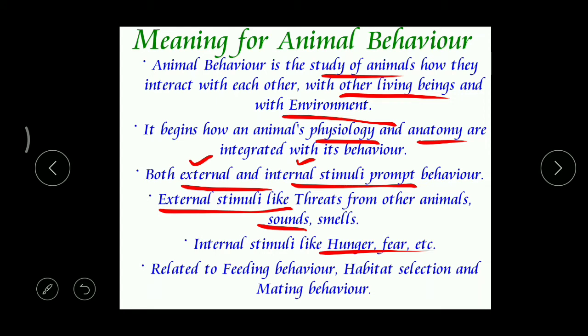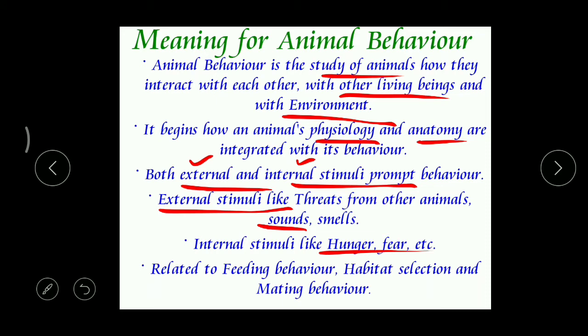Right? So here, why is it killing the animal? It is because of a response. From inside it is getting hunger. There is an internal stimulus. So what is the response here? Chasing the animal, killing the animal and eating. Correct?